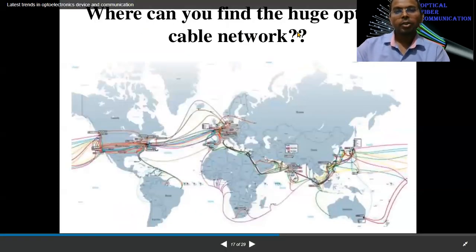This is where you can find huge optical cable networks. It's the transatlantic optical fiber throughout the whole world, in the USA, America, Asia, and Europe. So everywhere optical fiber is being used, and thousands of kilometers of fiber have been laid.